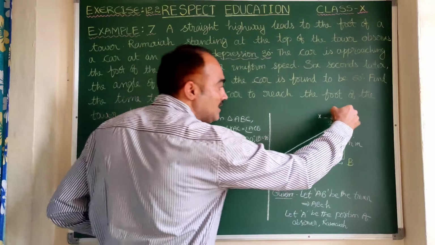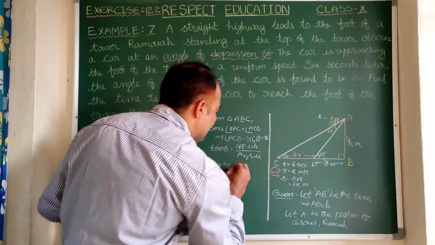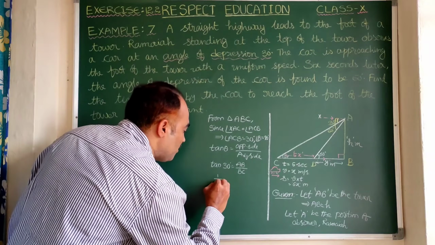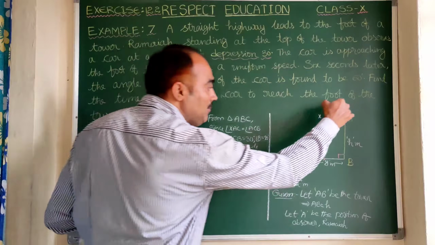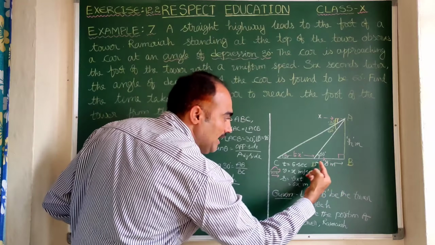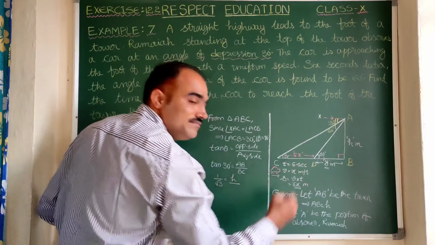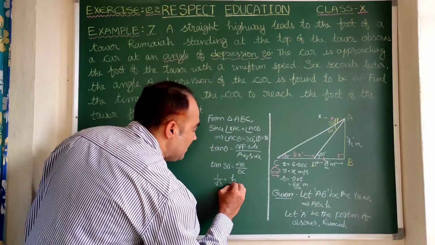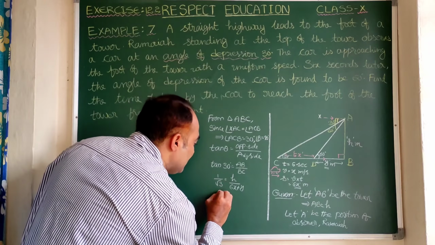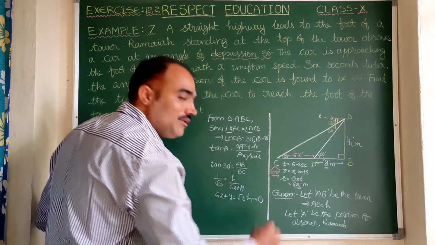Now for tan 30, I am taking the complete triangle ABC. For 30, opposite is AB by BC. Tan 30 value, as we know, is 1 by root 3. So 1 by root 3 is equal to AB, which is h, by BC. That is nothing but BD plus DC, which is y plus 6x. We can write it as 6x plus y. Now let us do cross multiplication. So 6x plus y is equal to root 3 times h. Let us take it as equation number 1.